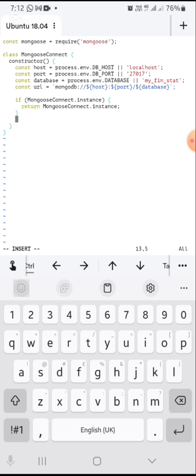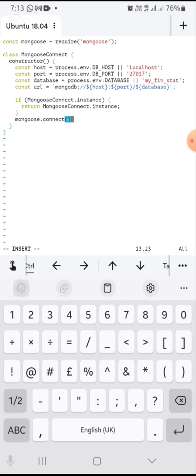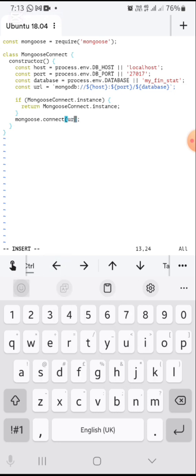If not, then let's connect. Call mongoose dot connect, and I just pass in that constant, that URL.